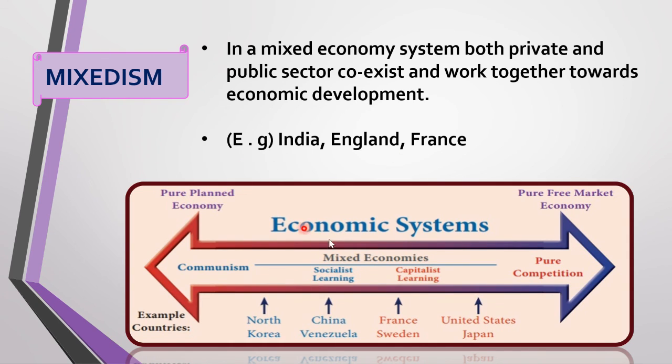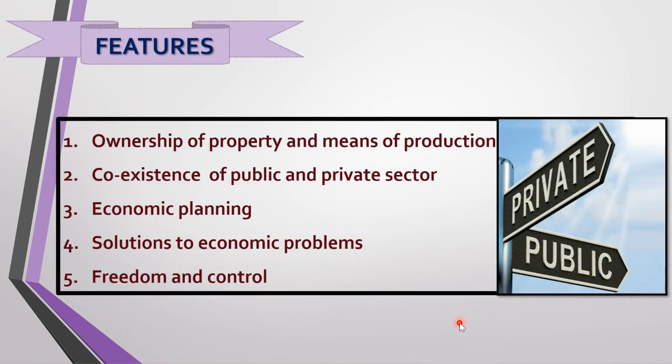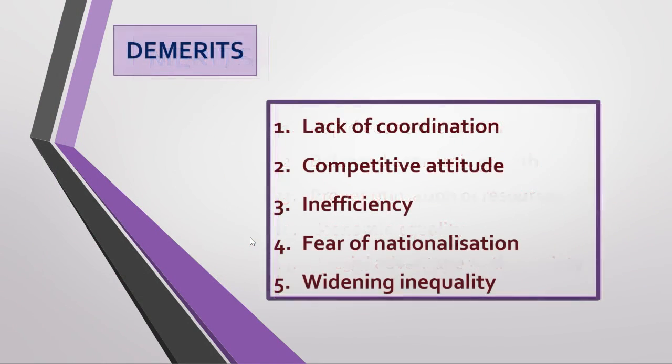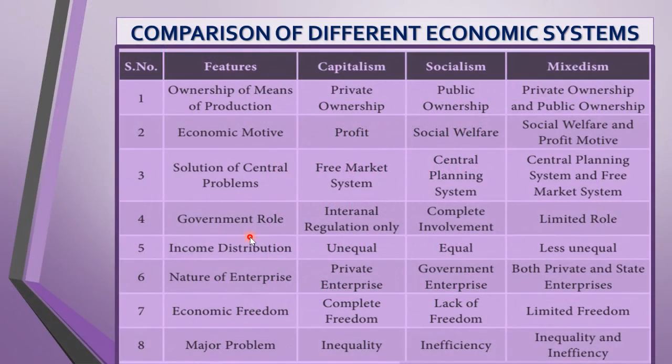Then we saw a diagram which says that mixed economy is in between the pure planned economy and pure free market economy, and examples are given. These two are command economy, this is mixed economy, and this is capitalistic economy. Then the features, we have 5 features, 5 merits, and 5 demerits. Apart from that, we saw the comparison of different economic systems. Hope you understood this, girls. Thank you.